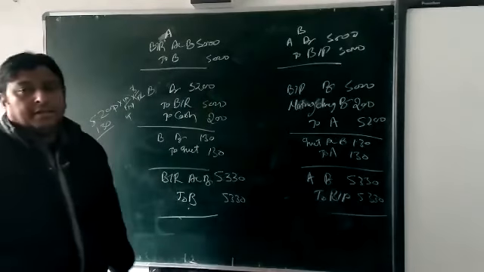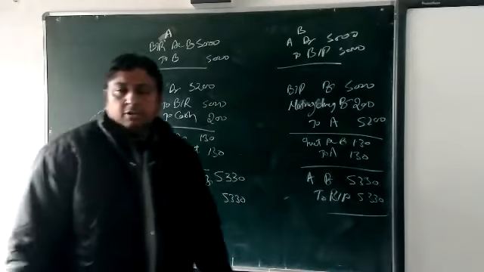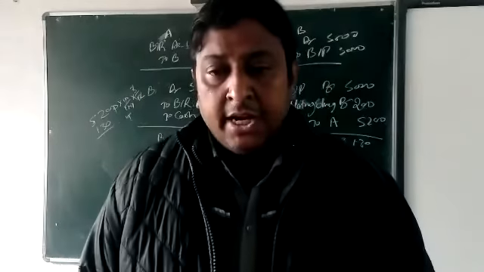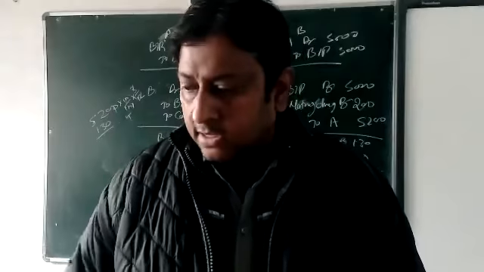This is the case when the drawee will not pay the interest in cash. Okay, beta? Clear?